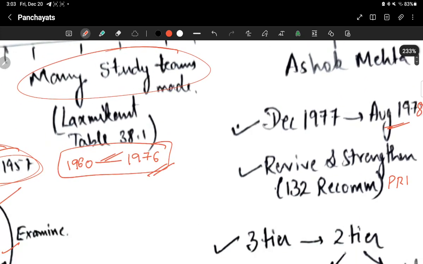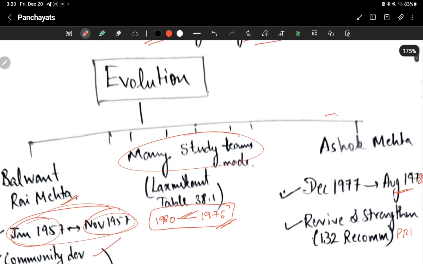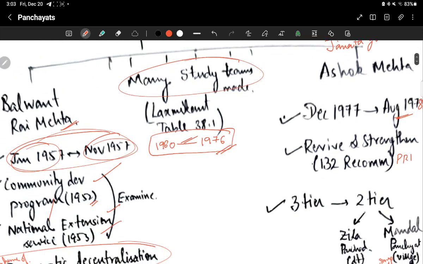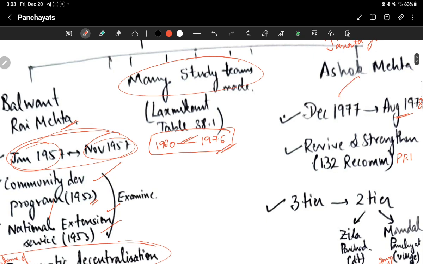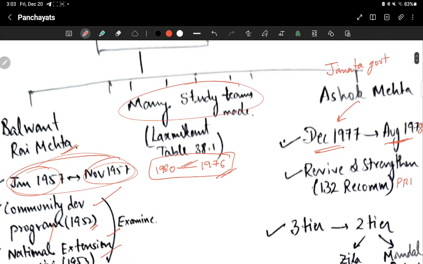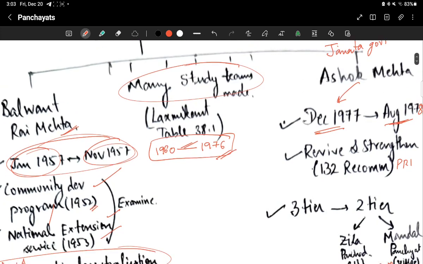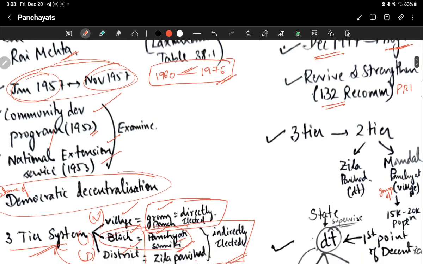Then we'll see the Ashok Mehta Committee. This was established by the Janata government. It was instituted in December 1977, and they gave the report in August 1978. They said that we have to revive and strengthen the Panchayati Raj institutions, and they gave 132 recommendations. They said that this three-tier system should be converted into a two-tier system.